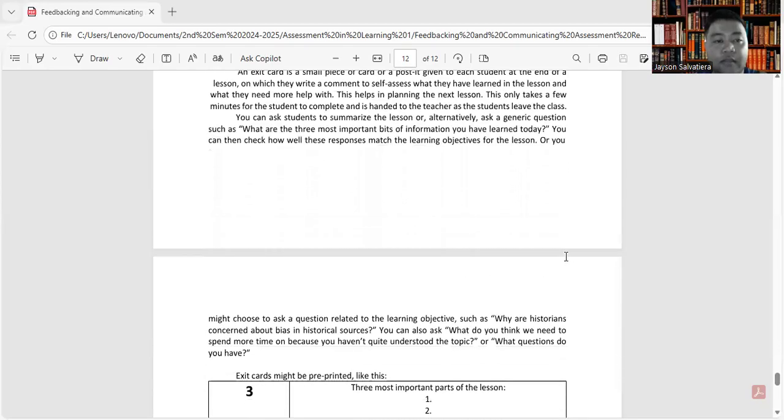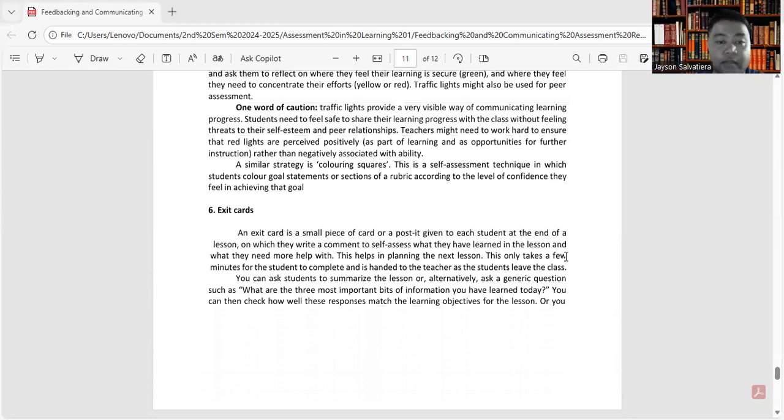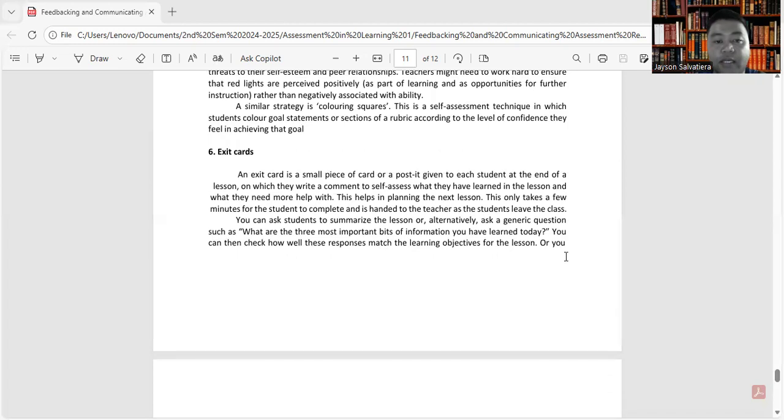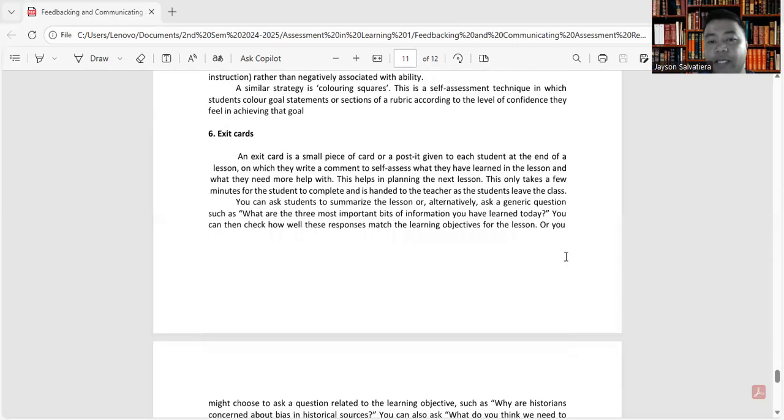Next is exit cards. So an exit card is a small piece of card or a post-it given to each student at the end of the lesson, on which they write a comment to self-assess what they have learned in the lesson and what they need more help with. This helps in planning the next lesson. This only takes a few minutes for the student to complete and is handed to the teacher as the students leave the class.